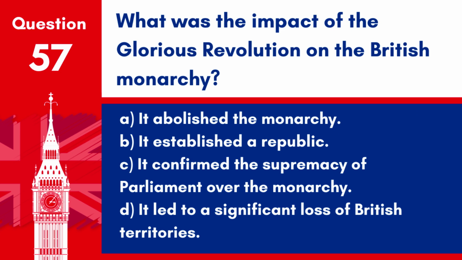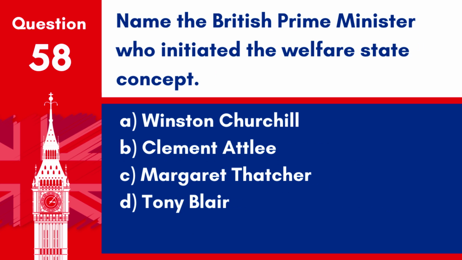Question 57. What was the impact of the Glorious Revolution on the British monarchy? A. It abolished the monarchy. B. It established a republic. C. It confirmed the supremacy of Parliament over the monarchy. D. It led to a significant loss of British territories. Answer: C. It confirmed the supremacy of Parliament over the monarchy. The Glorious Revolution of 1688 established constitutional monarchy in Britain, confirming the supremacy of Parliament and laying the foundations for modern parliamentary democracy.